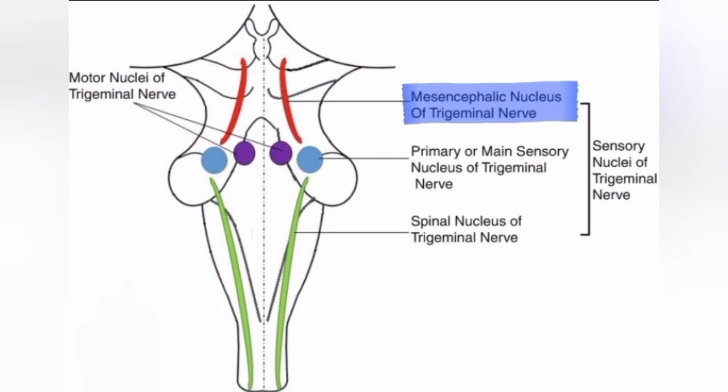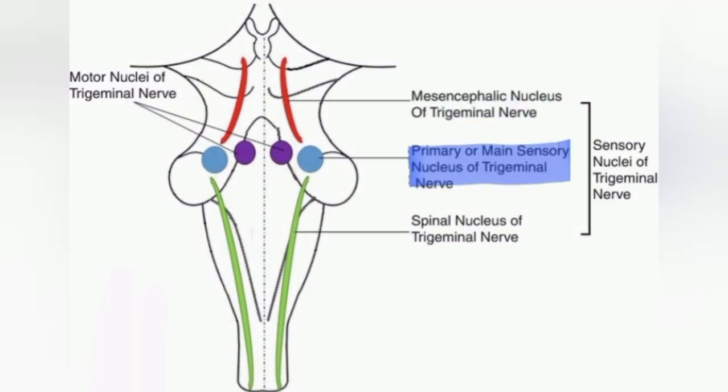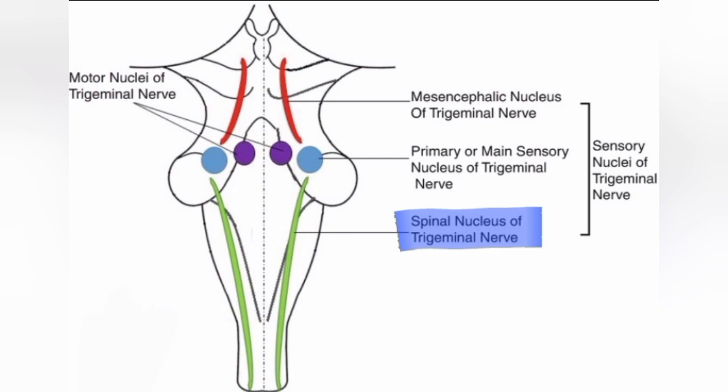Mesencephalic nucleus in the midbrain receives proprioceptive fibers from face. The second nucleus is principal sensory nucleus, which is present in pons and it receives touch fibers from face. The third nucleus is spinal trigeminal nucleus, which is very long. It is present in lower medulla and upper part of the spinal cord. It receives pain and temperature sensation from face. Motor nucleus is present in pons and it supplies the muscles which derive from first pharyngeal arch.